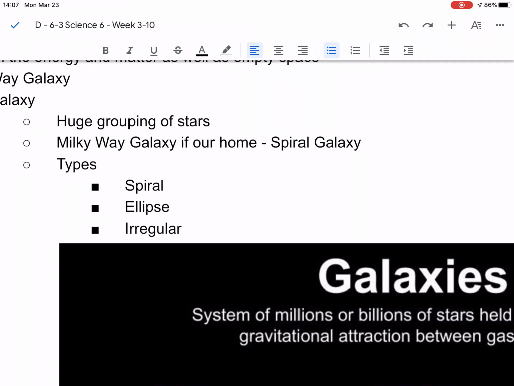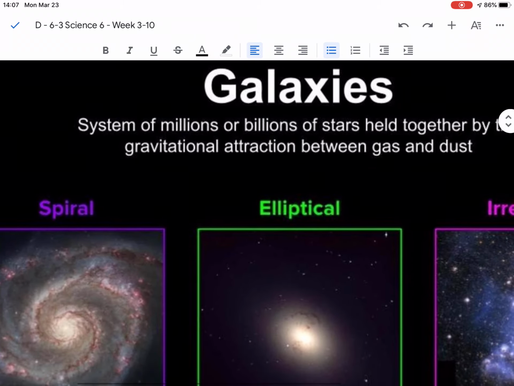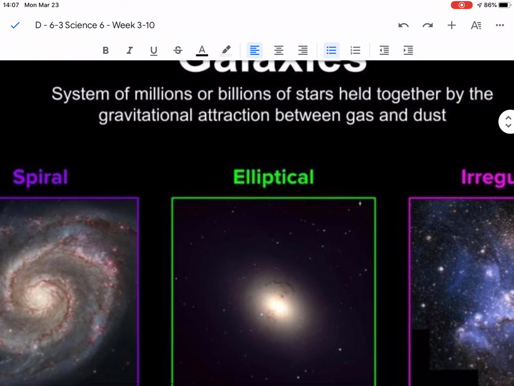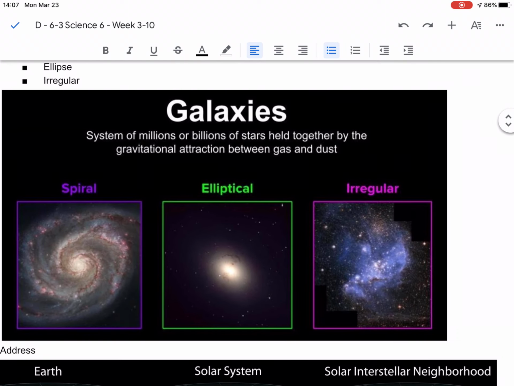The name of our galaxy is called the Milky Way, but there are 3 types of galaxies that we'd like to look for. So the 3 galaxies that we're looking at, and you need to know these for your test, are a spiral galaxy. That's what the Milky Way is. We're a spiral galaxy. An elliptical galaxy, which is kind of like an oval shape, a spherical shape, and an irregular galaxy, kind of like when you sneeze and you blow your nose and there's snot all over the place. That's kind of what an irregular galaxy looks like.